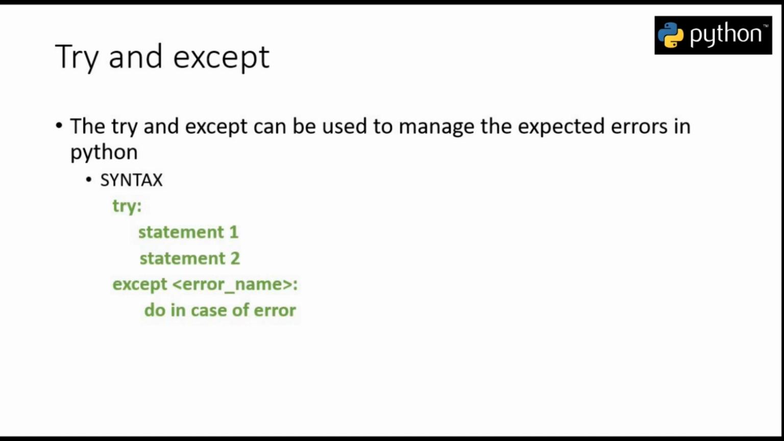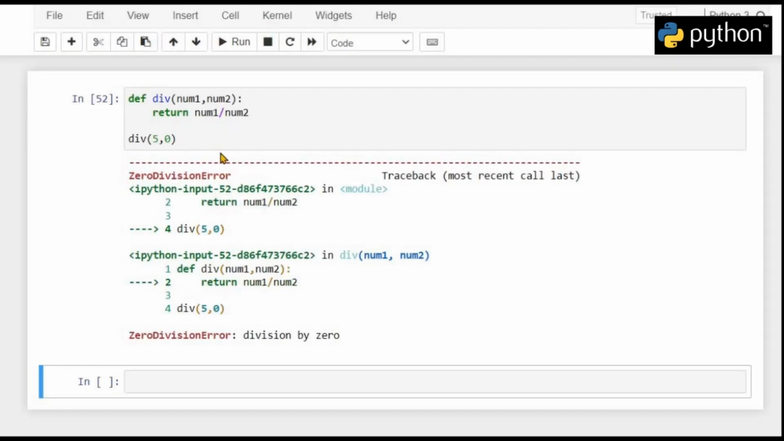We first write the name of our try statement followed by the indented block of code which we want to normally run. And afterward we write the except followed by the name of the error which is the predictable error we want to bypass or avoid, and followed by the indented block which we will follow if we encounter an error.